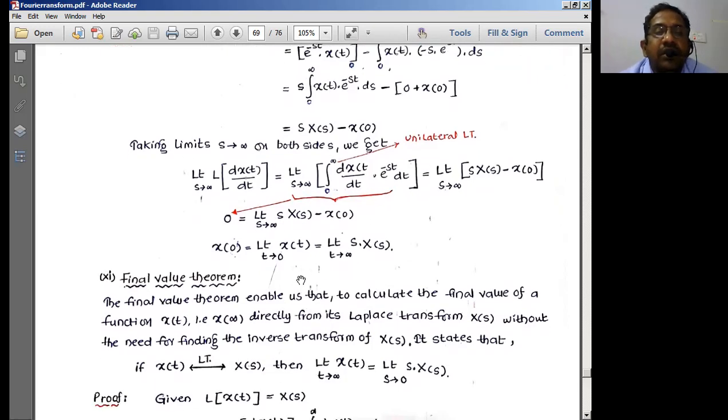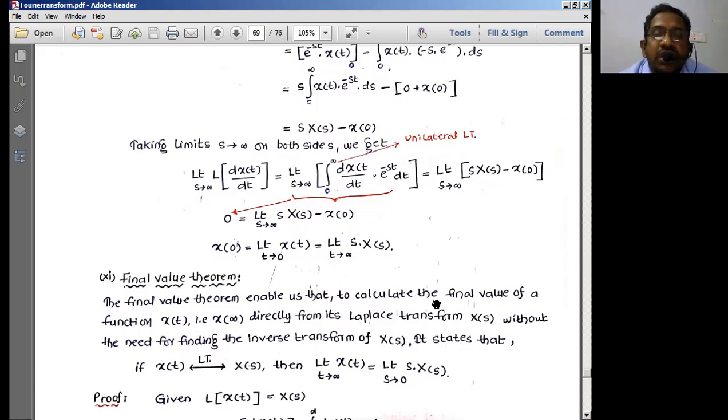Then finally, I can take this small x of 0 onto the LHS. Then I can write x of 0 is equal to limit s tends to infinity, not t tends to infinity, of s into X of s. Now this x of 0 is nothing but x of t for the limit t tends to 0; when you put t is equal to 0, we get this. So this is the equation we get. This should be limit s tends to infinity, not t tends to infinity.